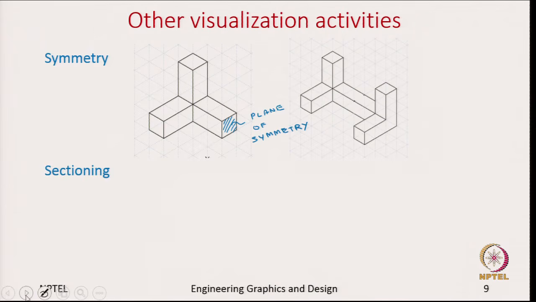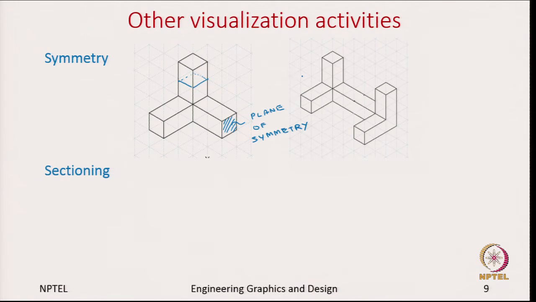Other thing you can do is one can section the object and see how it looks like at that section. So, maybe I can make a cut here and then see how it looks like.